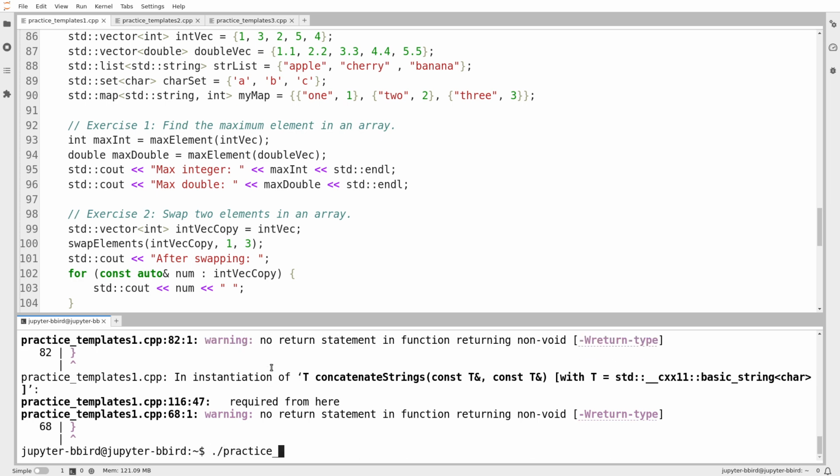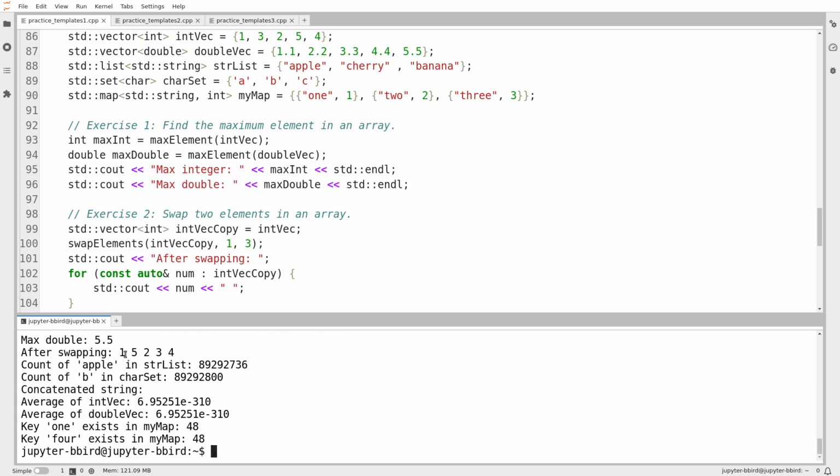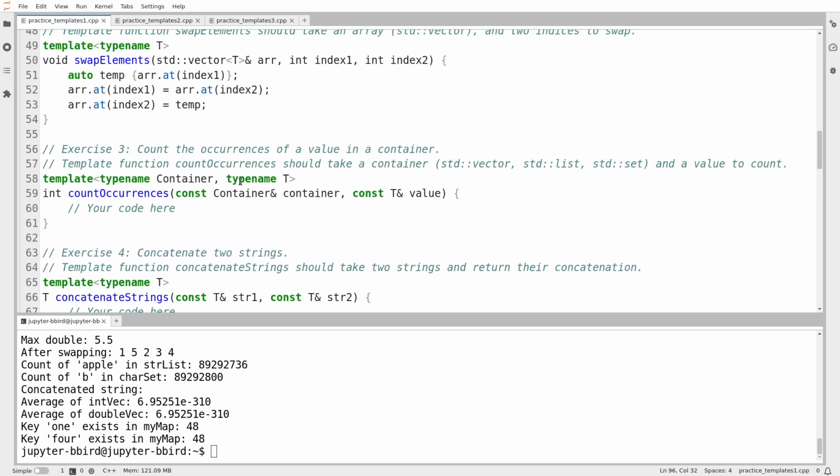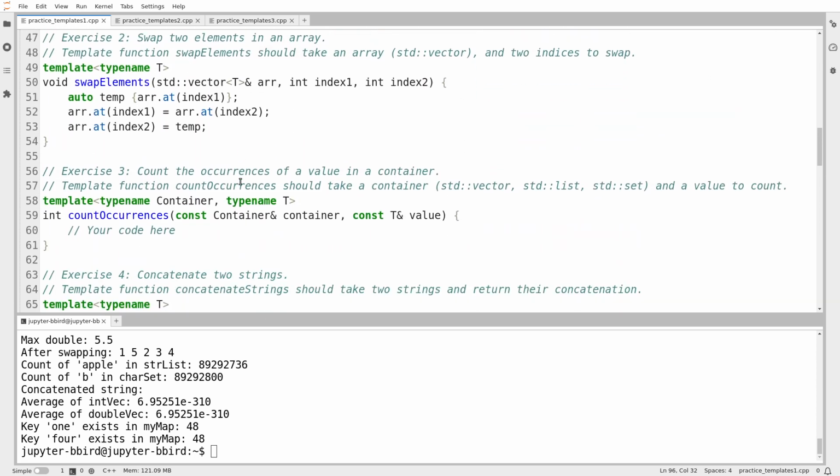So we'll run it. And it says 1, 5, 2, 3, 4. Okay, I think, again, because we're focusing on the templated aspect, not the underlying algorithm, I think that swap elements now works. Maybe more testing is needed, I don't know, but I think I'm going to call swap elements as working.